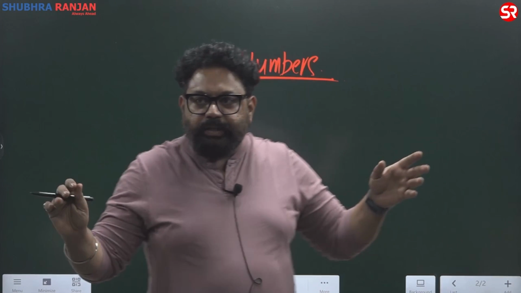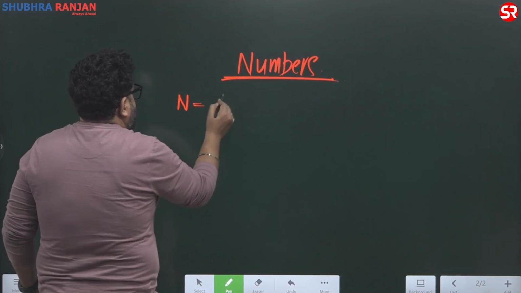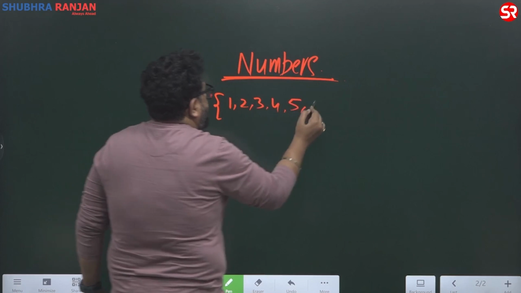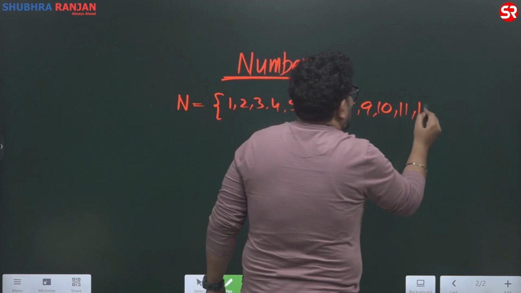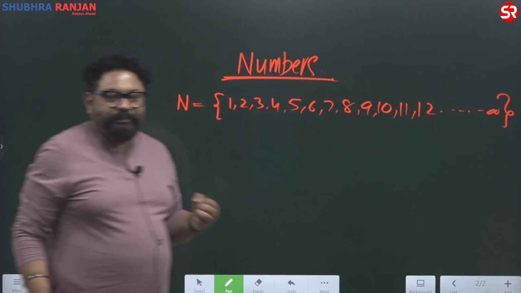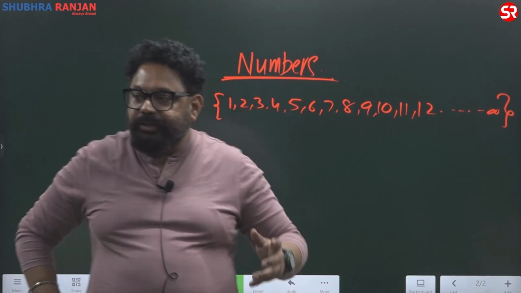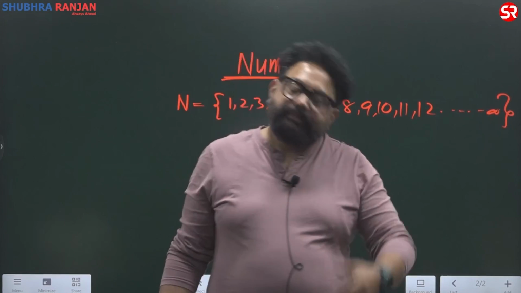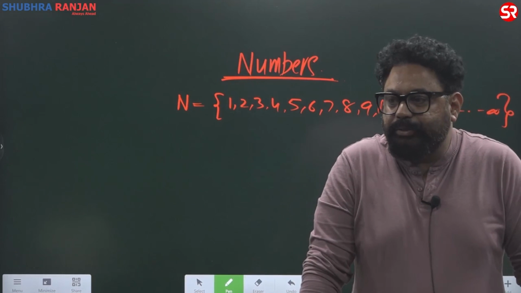So, what are natural numbers, guys? Natural numbers: 1, 2, 3, 4, 5, 6, 7, 8, 9, and so on. You remember the song? Till infinity. So what do you say? 1 to infinity. Wherever you want to go, don't worry.